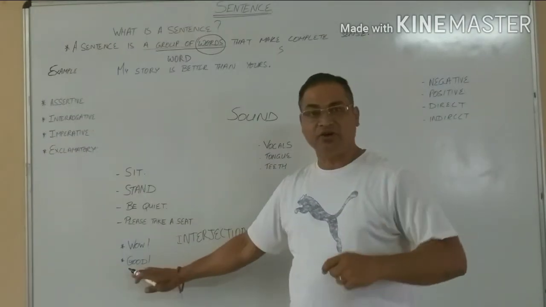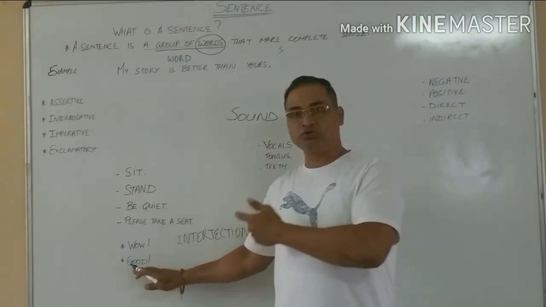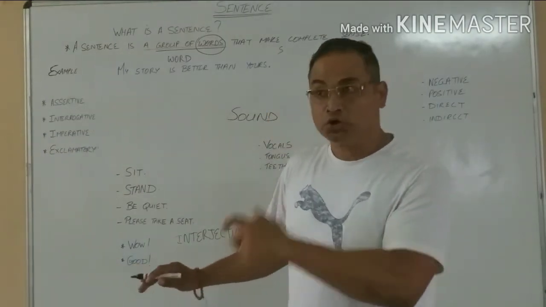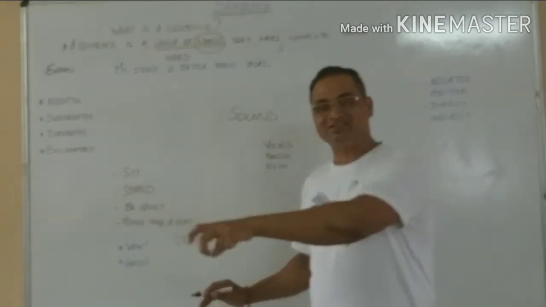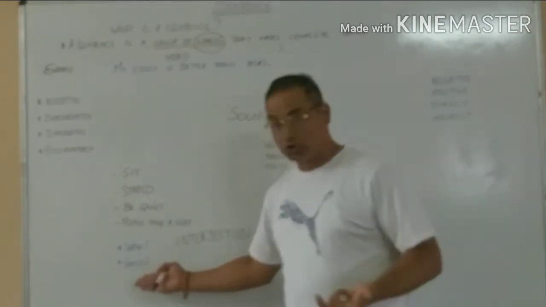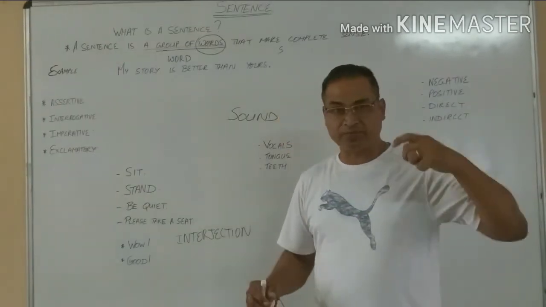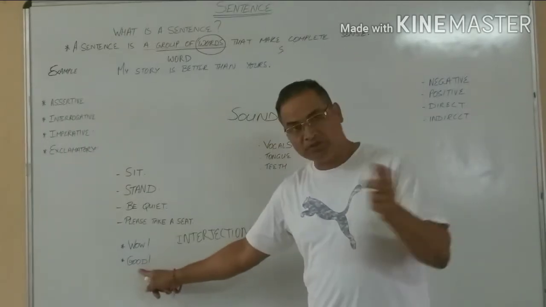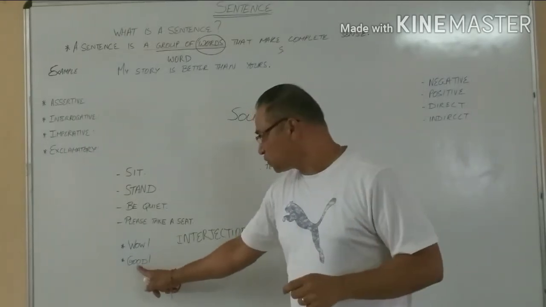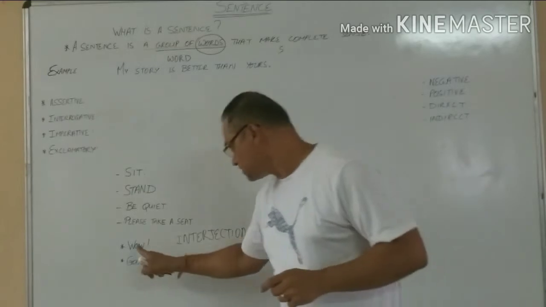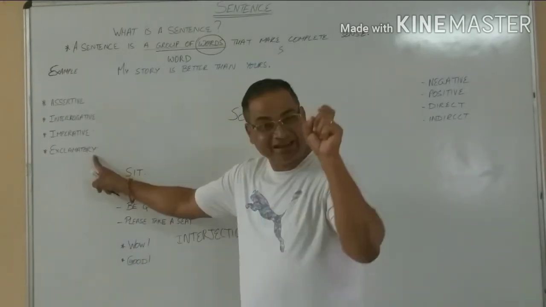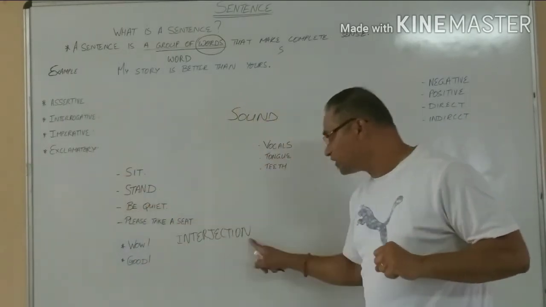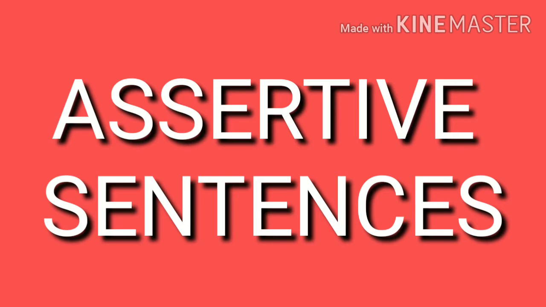And we also have adjectives to use as interjections, like good boy. So we're using an adjective saying good boy. We also say good. When a person has done some work, we say good work. So we omit the work and we say good. So it's just one word which makes complete sense. So you see, these come in here using an exclamatory mark, which is called an interjection.